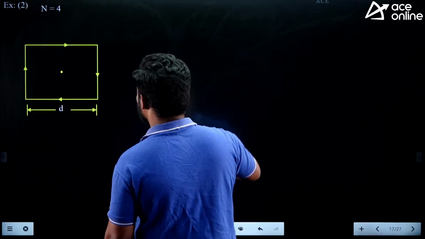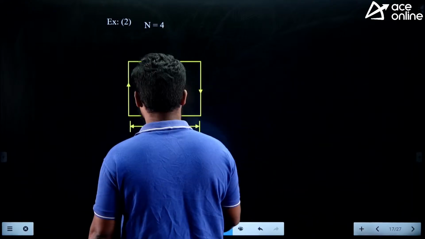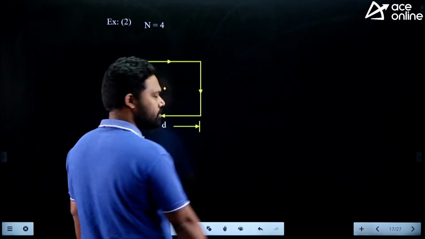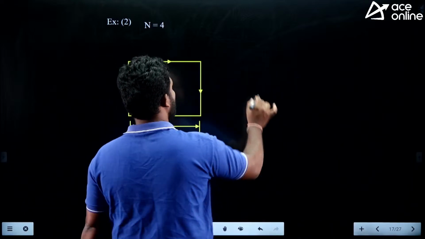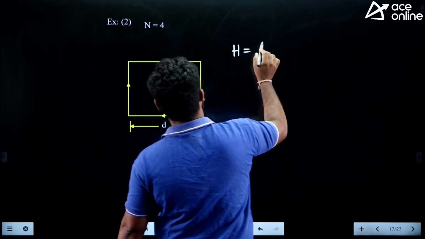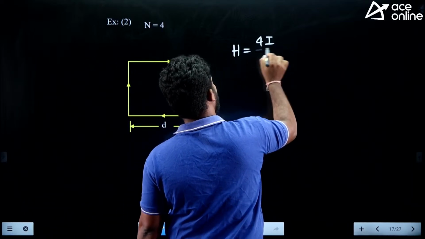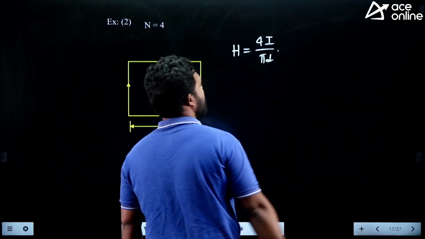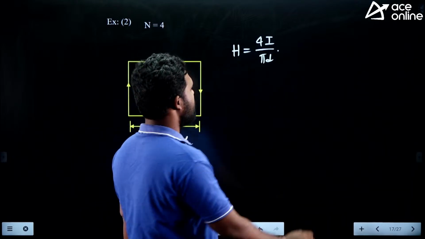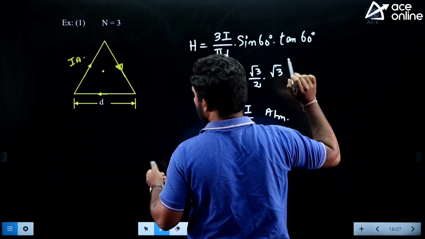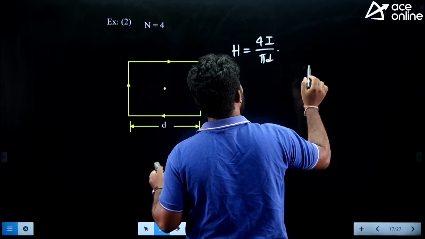If n is equal to 4, we have already seen it, but I want to get this with the help of the shortcut formula. So what is the shortcut formula? H is equal to 4I by pi d sine 180 by n into tan 180 by n.